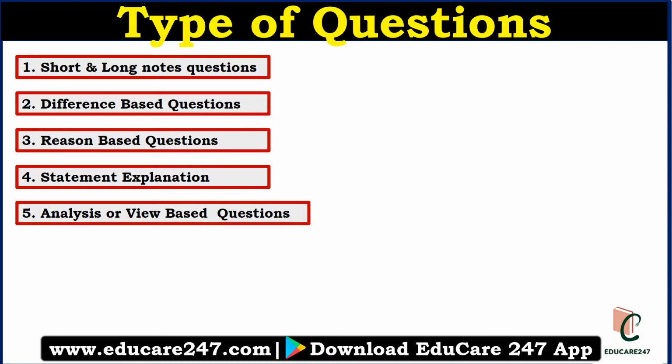The second type of question will be difference based questions. They can give you a topic like write the difference between CPI and WPI, write the difference between FPI and FDI. These are part of your syllabus, so they can ask the difference type of question. They can ask you to write the difference between primary market and secondary market. So this kind of question is expected.